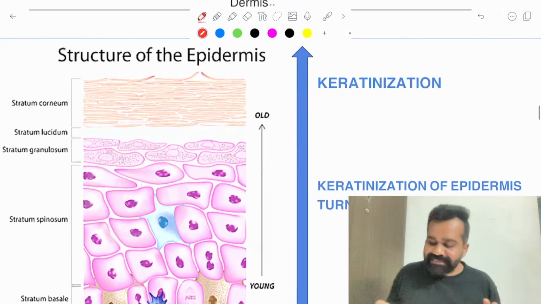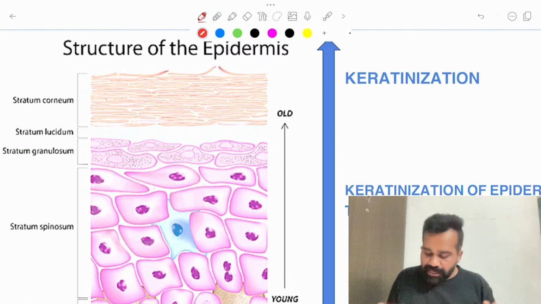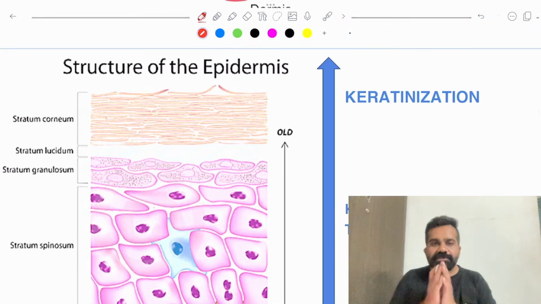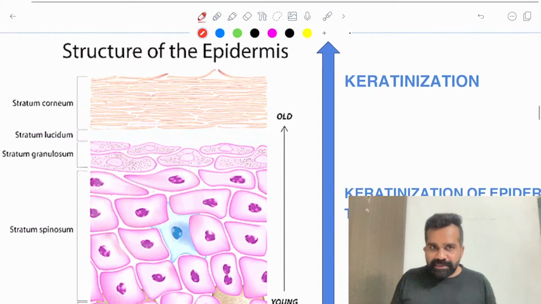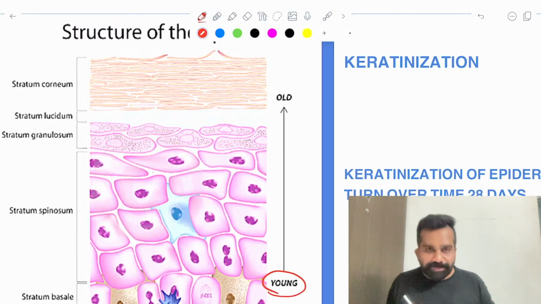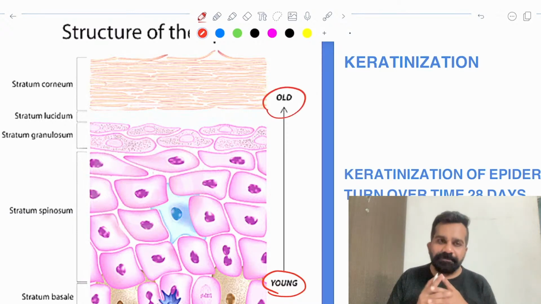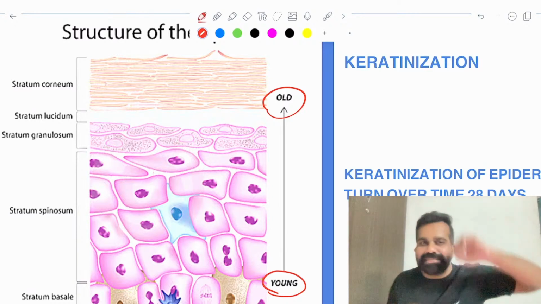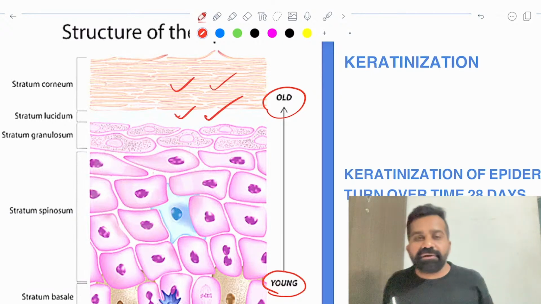So here let's take an important concept. What we will be learning here is the basic understanding of the skin. Now we know that the lower cells present in the stratum basale are young cells, and the upper layers are old cells. They are older cells in the uppermost layer. So in the stratum corneum, these are dead cells. In the stratum lucidum, these are dead cells.